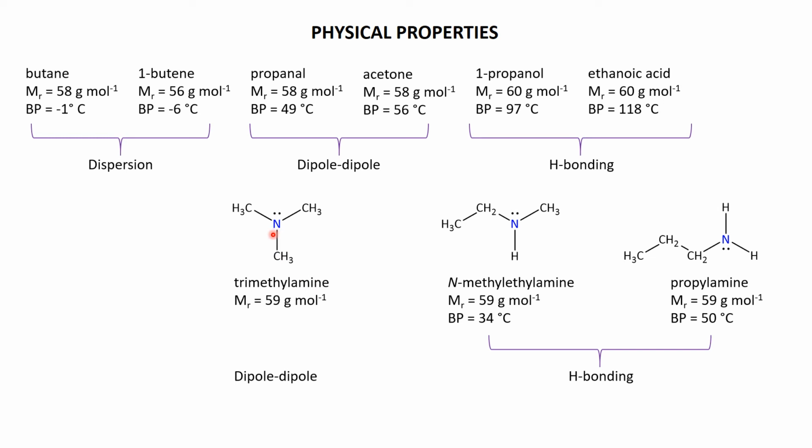And then again, nitrogen is less electronegative than oxygen, so the dipole associated with the tertiary amine is smaller than the dipole associated with these carbonyl compounds, and its boiling point is actually only just a teensy bit higher than if all you had was dispersion. So the weakness of the hydrogen bonds and the general lower electronegativity, would have been a better word to use there, of course, of the nitrogen means that while we see an effect associated with the boiling points, it's not nearly as notable as when we were looking at the effects of oxygens. However, you've still got hydrogen bonds.